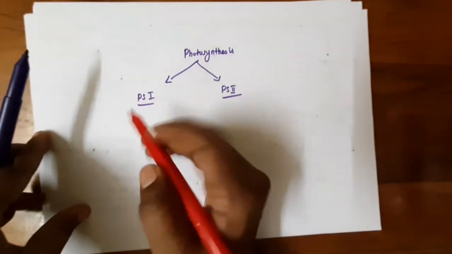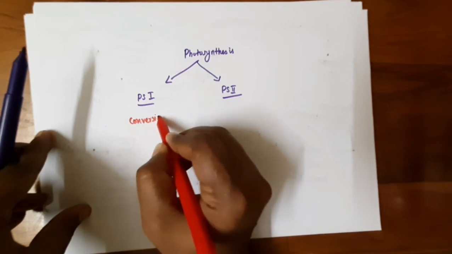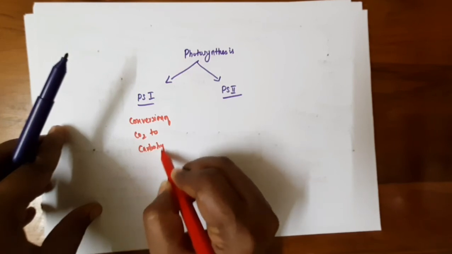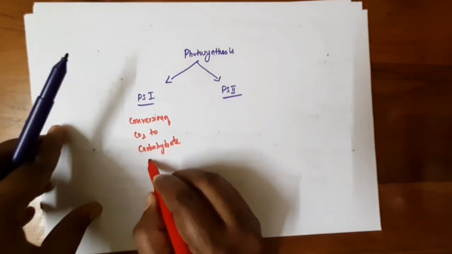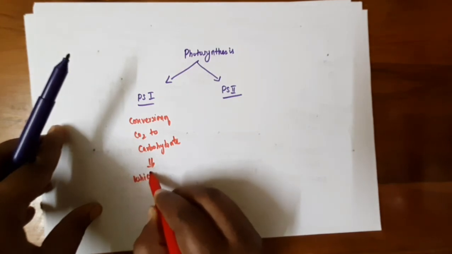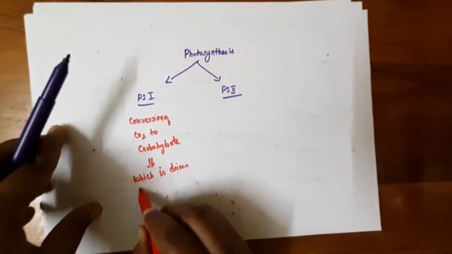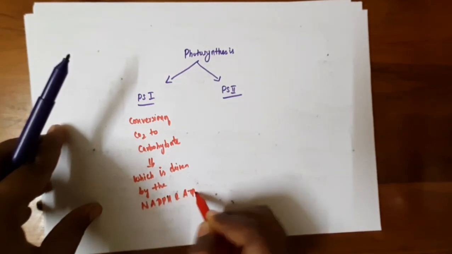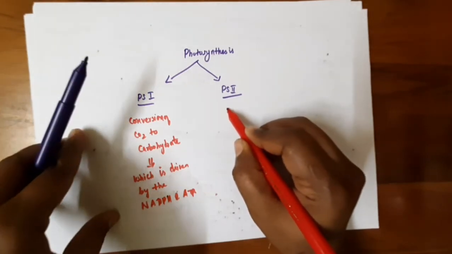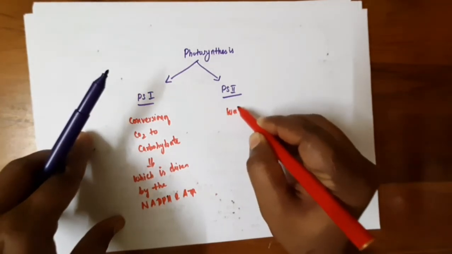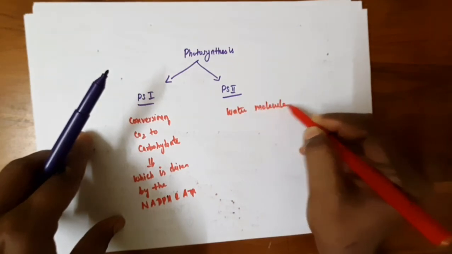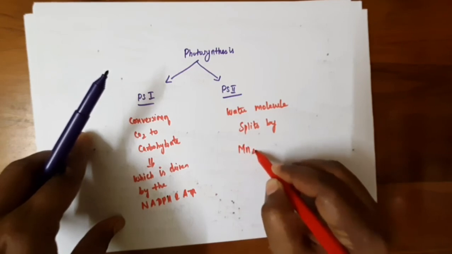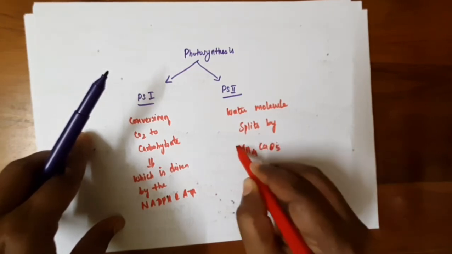In photosystem 1, there is conversion of carbon dioxide to carbohydrate, which is done by formation of NADPH and ATP molecule. In photosystem 2, the splitting of the water molecule is done by the tetranuclear manganese complex.